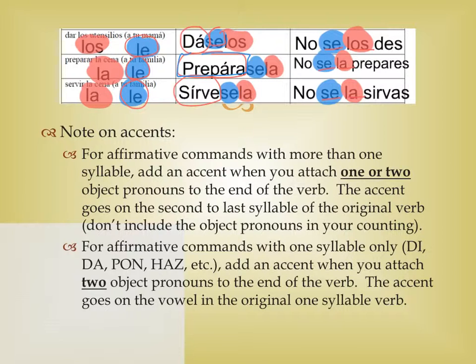And this is because if you only had, for instance, dale, you wouldn't need to put an accent on this first syllable because it's only a two-syllable word. But if we change this to dáselo, now we have three syllables. We want that accent, that stress, to still be on the first syllable, so we're going to add in the accent on that original one-syllable verb.